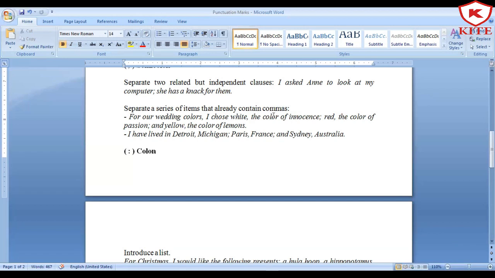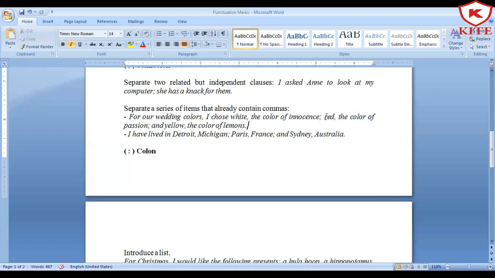But everywhere you can find that the person has also given a description about those colors. I chose white, the color of innocence. So what is white? White is the color of innocence. And then there is a semicolon which separates this color from the next color which is coming. The next color is red, the color of passion. And there comes a semicolon. Now this separates red and passion from the white and also from the yellow. And yellow, the color of lemons, and everything ends over here. So you put a full stop.